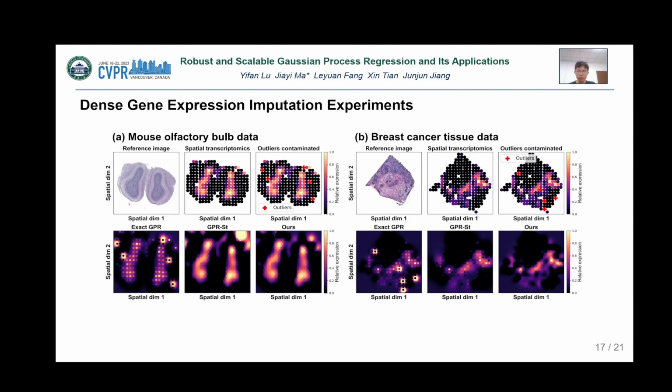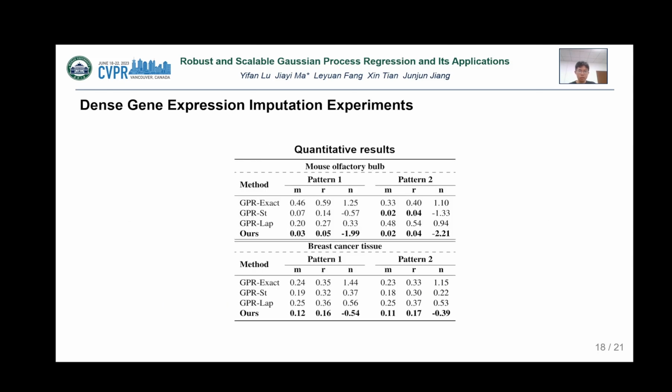For downstream gene expression imputation experiments, we stacked the original spatial transcriptomics and imputed results to show the quality of the imputation. As we can see, the imputation results of exact GPR are very different from the original spatial transcriptomics. This is because the outliers heavily disrupt the inferred results. In contrast, our method is robust enough to give accurate imputation results, which facilitates downstream analysis. The quantitative results also confirm the above conclusions.